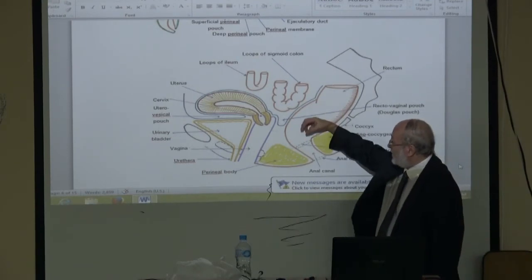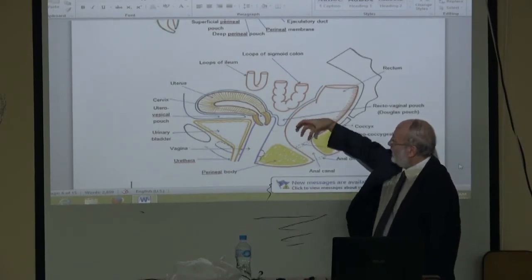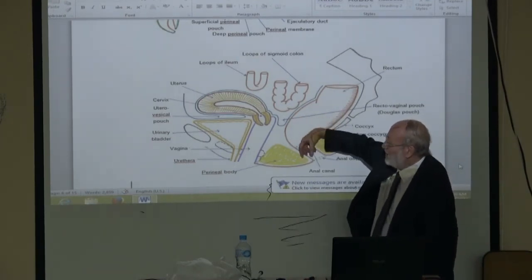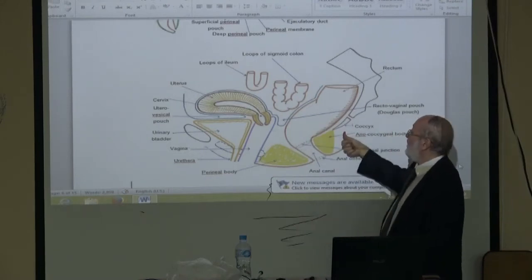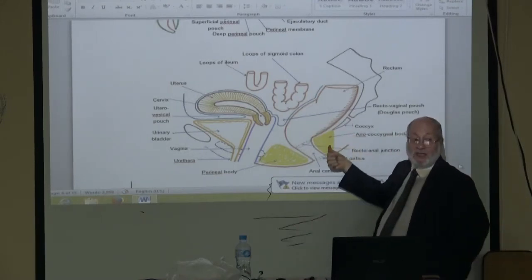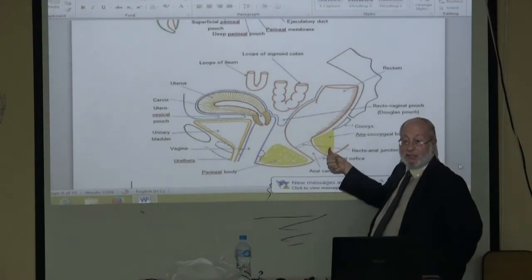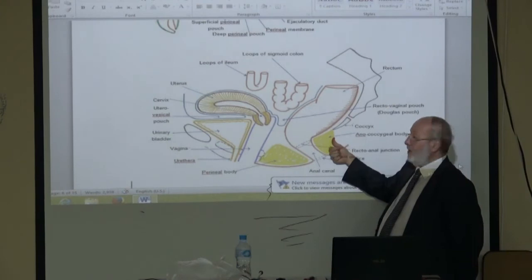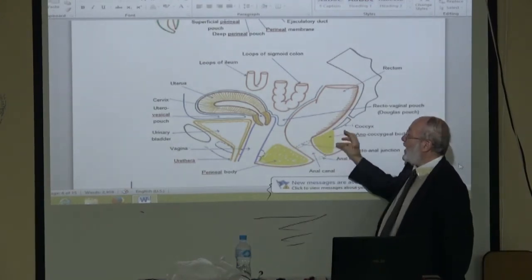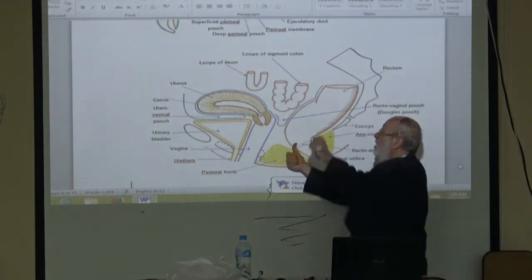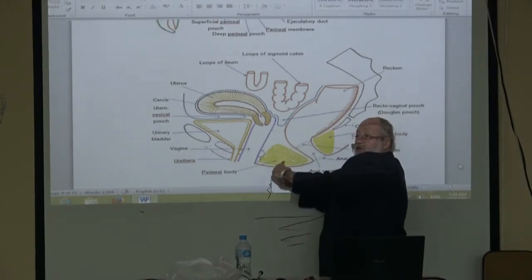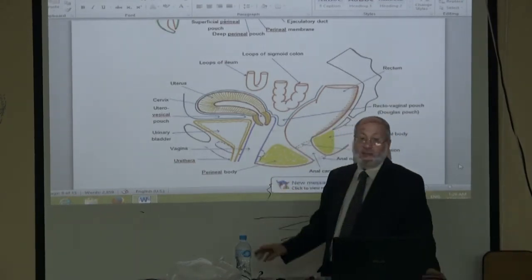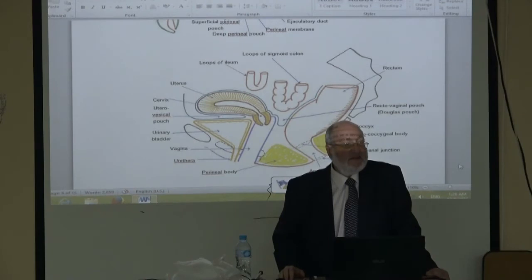The feces find difficulty, being bulky, to take this curve. Put your hand on the coccyx and then push anterior. You push the anococcygeal body and the anal canal anterior. The rectum becomes a straight line with the anal canal. Rush of feces. Okay?